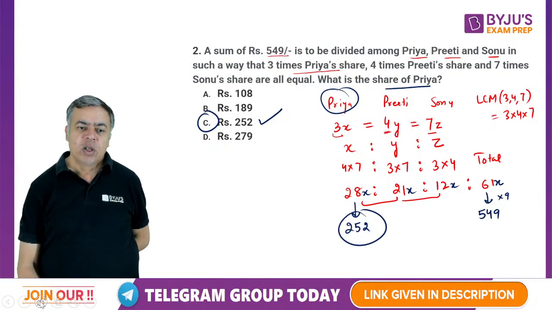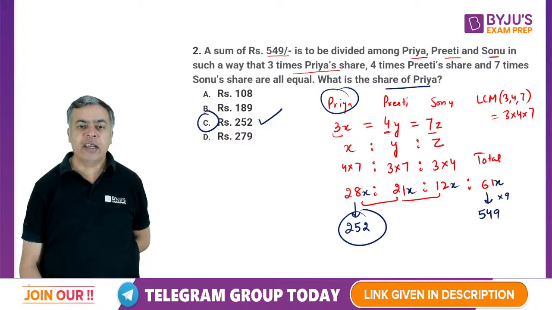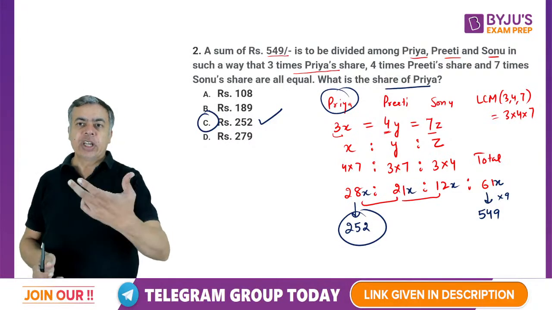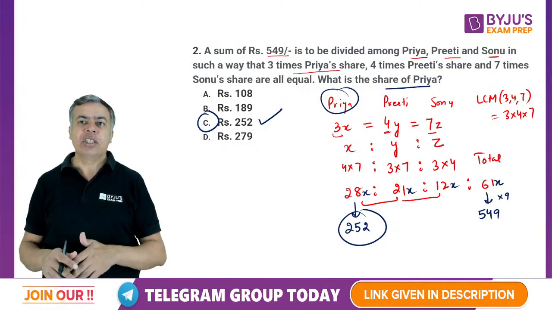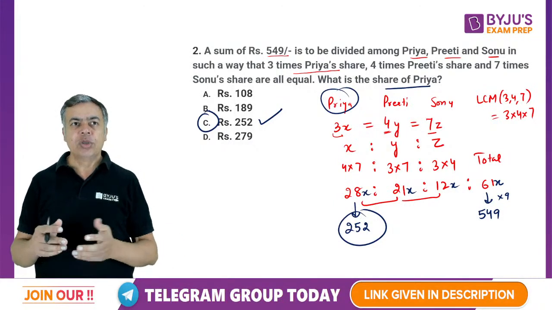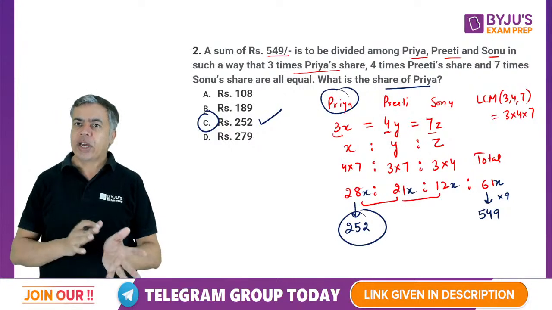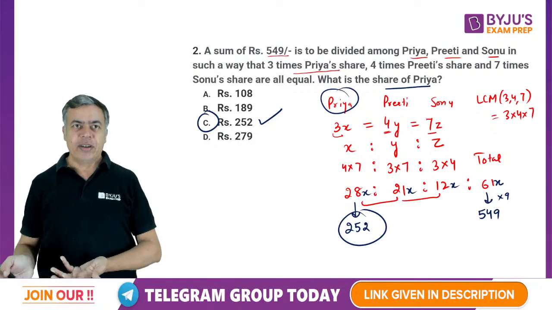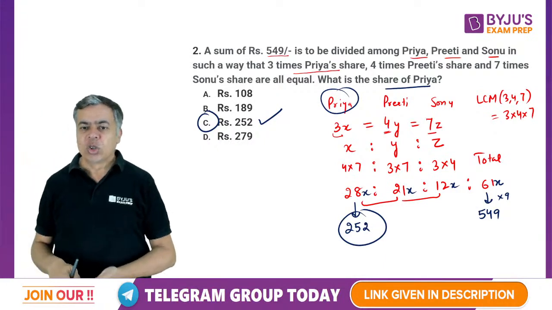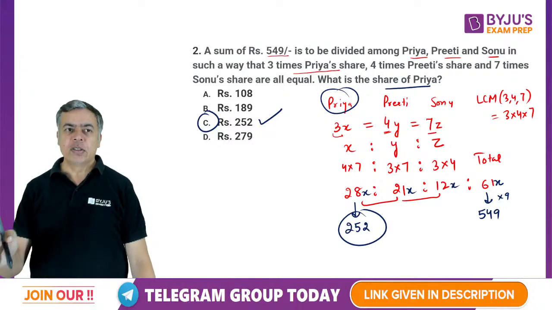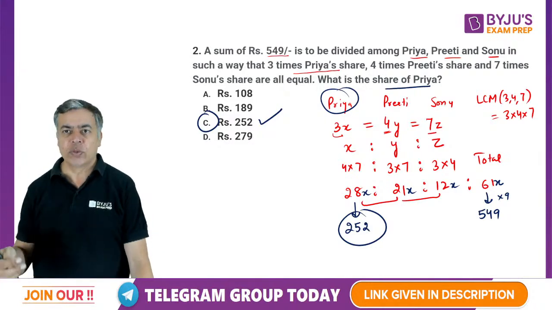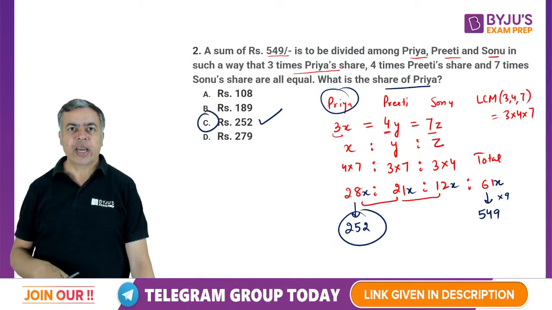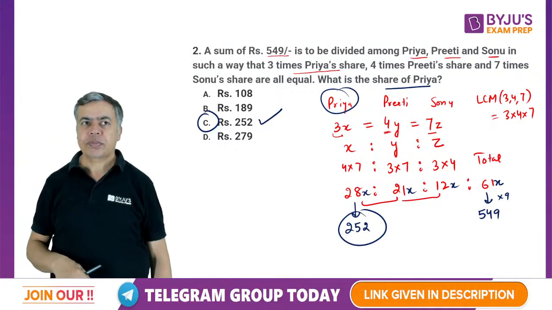Here I am just converting the equation form to the ratio. Once you get that ratio, the question is easy because the ratio is there and the total is given. So if 28 shares, 21 shares, 12 shares, total 61 shares are equal to 549, what is 28 shares? That is the share of Priya.